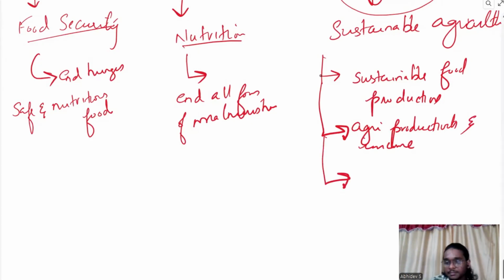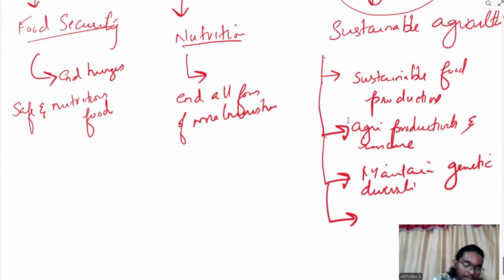Then comes the third thing. We have a lot of crops here, but we are importing many crops from outside which have certain qualities. So what happens then? Our indigenous crops, which were only seen in our nation, will get lost. But we need to preserve that genetic diversity, not only of the crops, but also of animals. So maintaining genetic diversity is another target. I am just giving you a logical link to remember these targets.